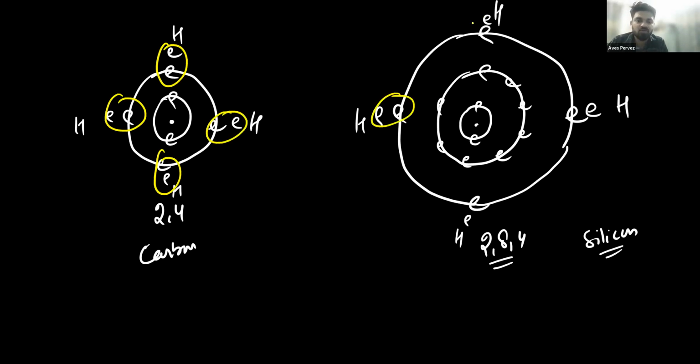And here it is going to complete its duplet. And silicon is also going to have 8: 1, 2, 3, 4, 5, 6, 7, 8. That's why silicon is going to have 8. And this is also going to have 8. But actually, these are the bonded pair of electrons.